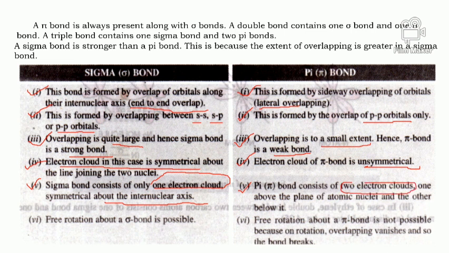One is above the plane, another one is below the plane. In a sigma bond, free rotation is possible, whereas in a pi bond, free rotation is not possible due to multiple bonding.